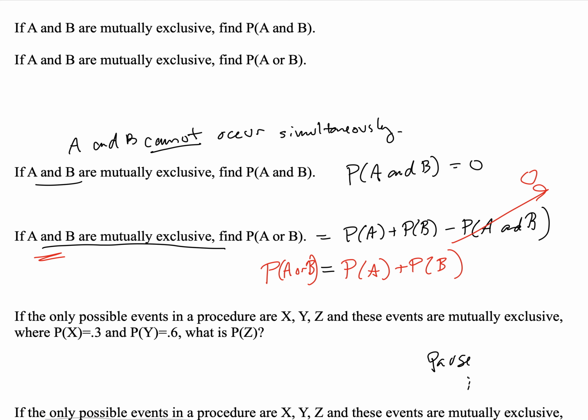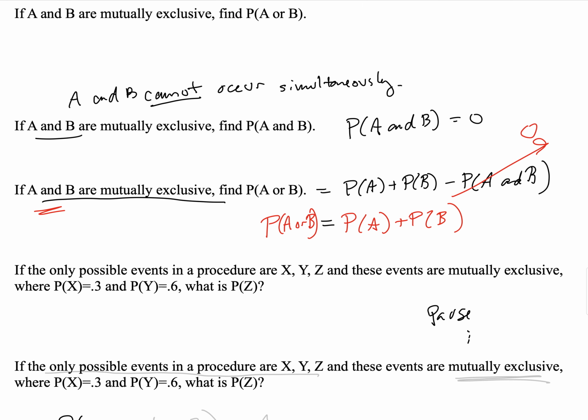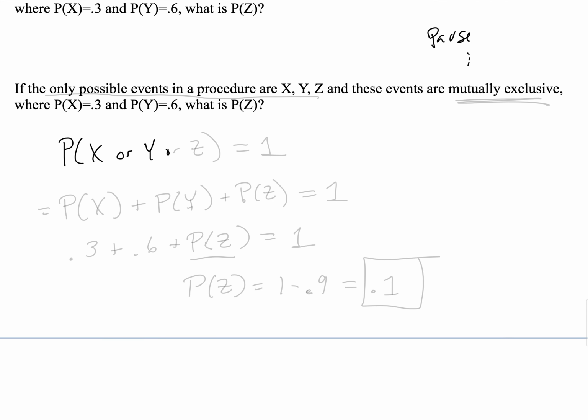Okay, so we're looking at the probability of X or Y or Z, and we know that that probability is equal to 1 because those are the only possible events in the procedure. What else do we know? We also know that they're mutually exclusive. So from what we saw above, this probability is equal to the probability of X plus the probability of Y plus the probability of Z. And we can do that because there's no overlap between any of those events. And again, that's equal to 1 as well.